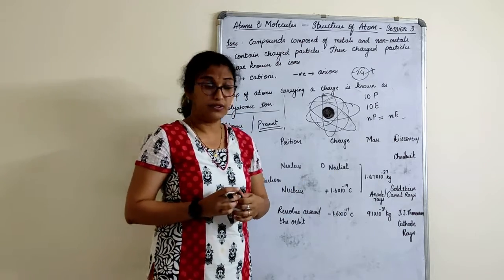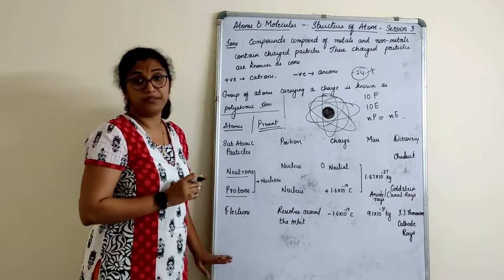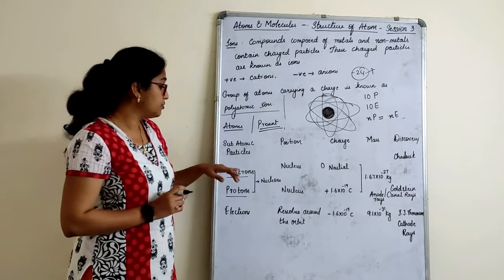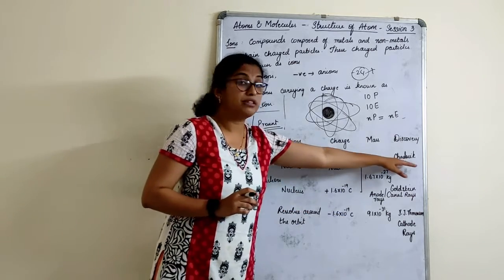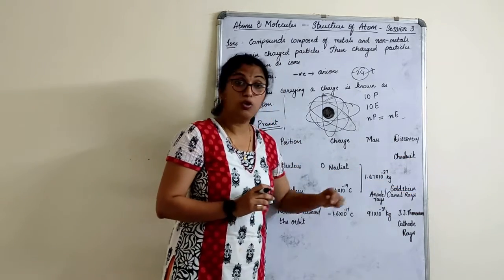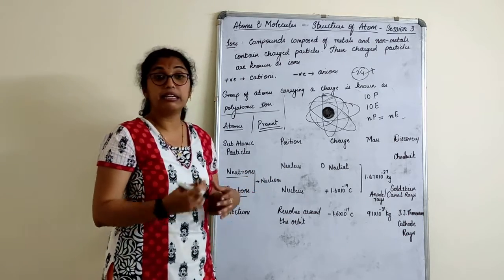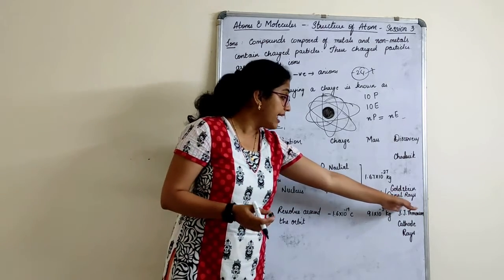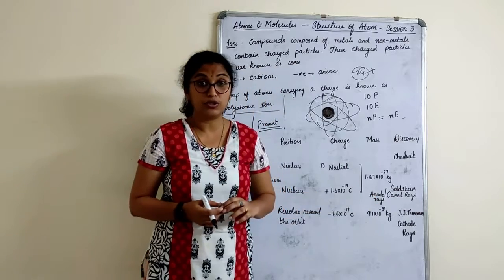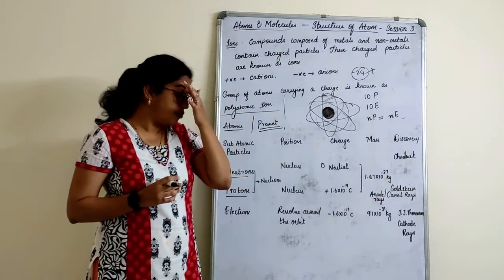Now, who discovered neutrons? This table is very important, children. Neutrons were discovered by Chadwick. Protons were discovered by Goldstein. Another name for protons is canal rays or anode rays. So that means they were found by some anode ray experiment.